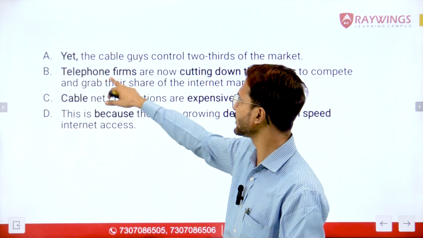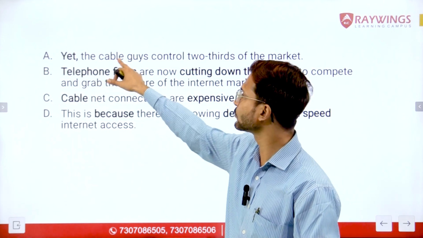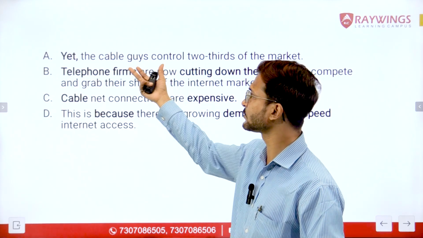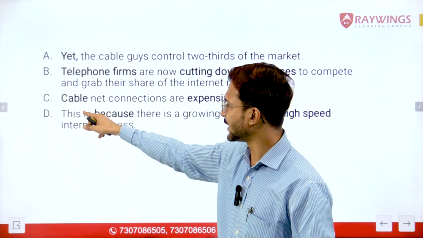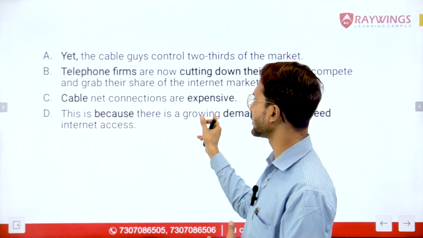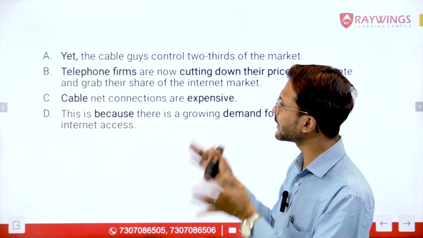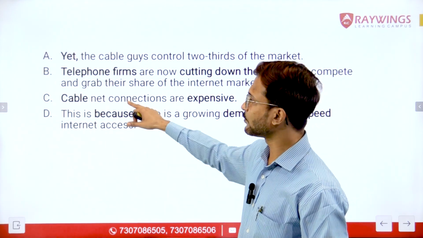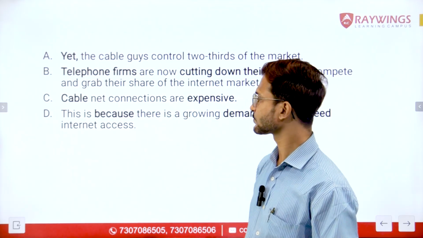So here the subject is changing. Here they were talking about cable guys and here they are talking about telephone firms. So there is no connectivity between these two sentences. We have to look for another statement which has the same subject, and we can see that sentence number C has the same subject. Cable net connections are expensive. So we are saying that cable net connections are expensive, but even then the cable guys control two-thirds of the market. So we have got one of the mandatory pairs as CA, right?